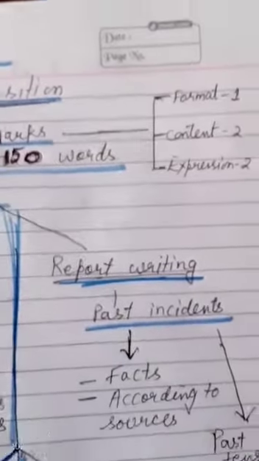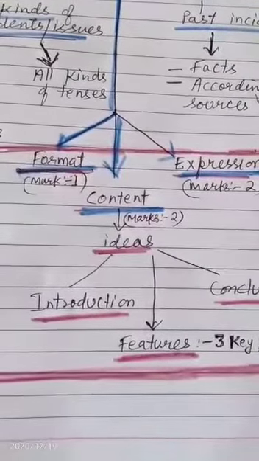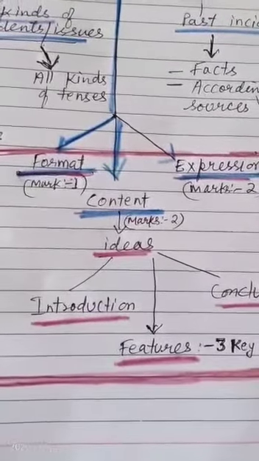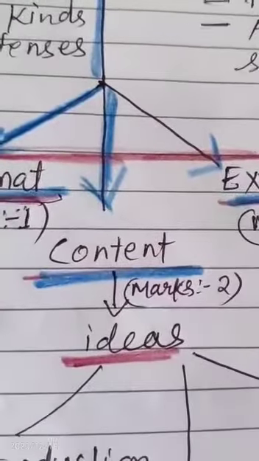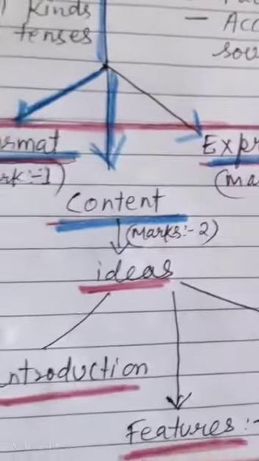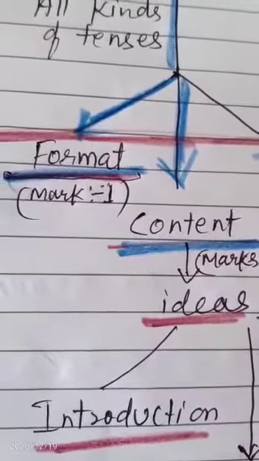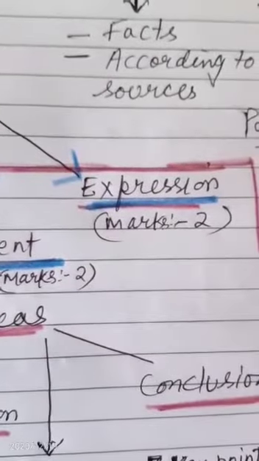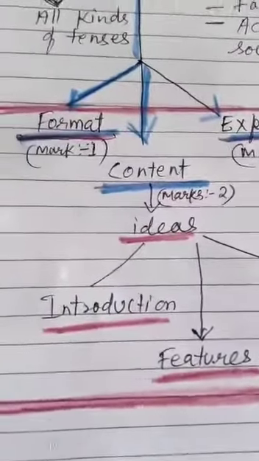And as you know, in the writing skill part, there are 3 aspects of the answer which are evaluated, which include format, content, and expression. In these long composition questions, format will be of 1 mark, content 2 marks, and expression also of 2 marks. Now let's see what format is.